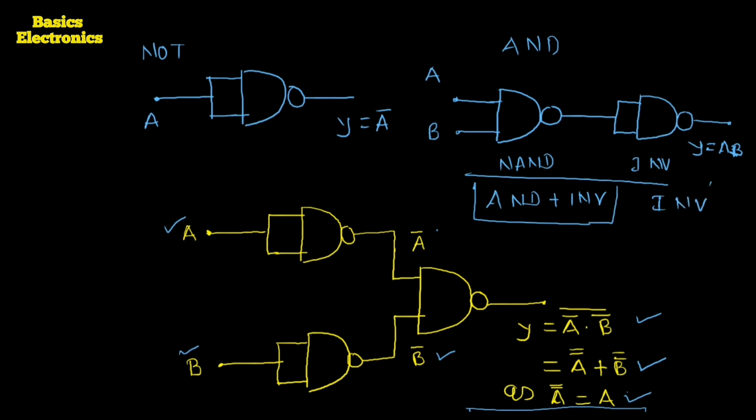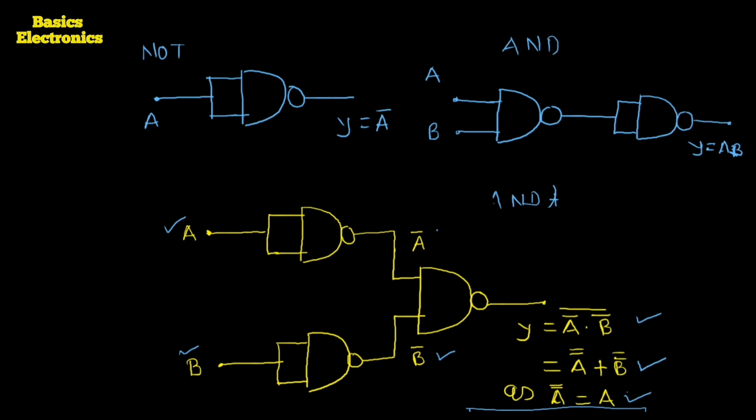So this inversion and this inverter, these two cancel and the remaining is only the AND gate. So we can construct the AND gate by applying one inverter at the output of the NAND gate.